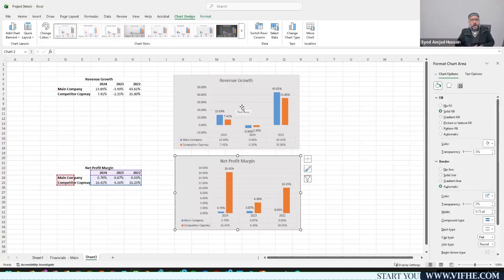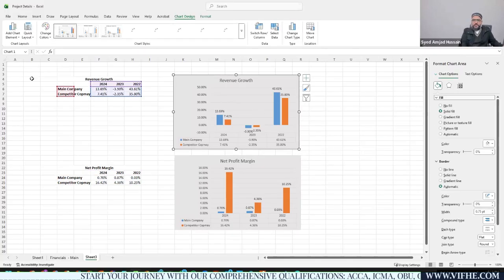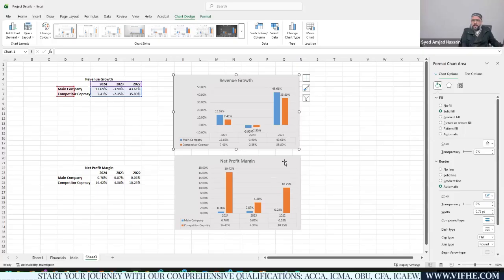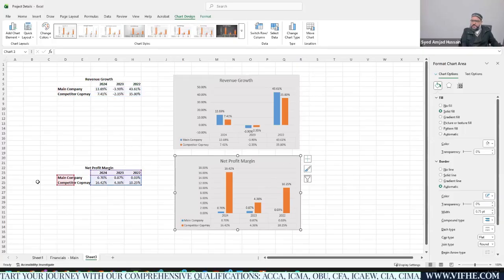So you're not supposed to work on each graph every time. Once you have done your work with the main graph, it would be very easy for you guys to create the rest of the graphs, right? So you can see this. If you are selecting this, you can see this was the graph, and you're going to select this one. You can see this is the graph. So data was automatically aligned, automatically visible to you guys.